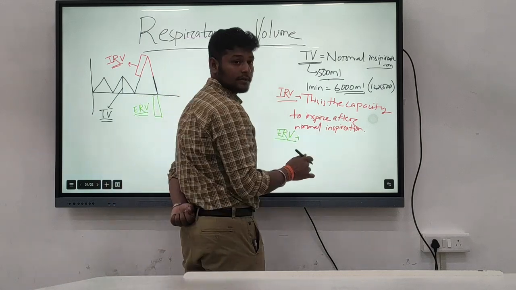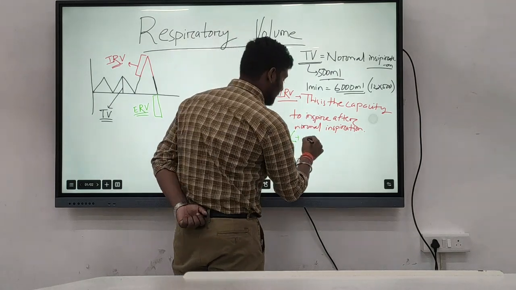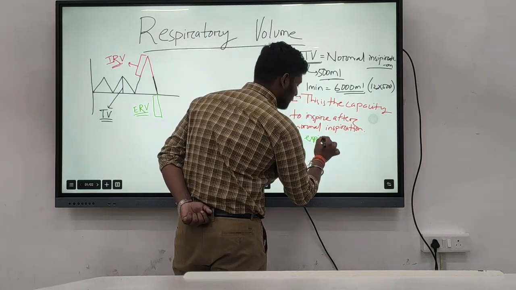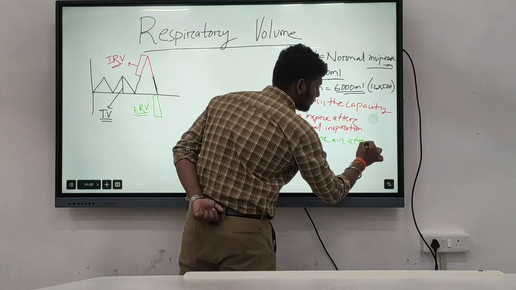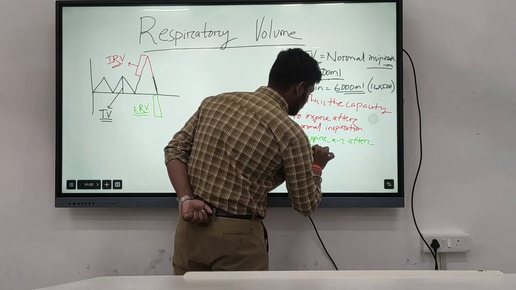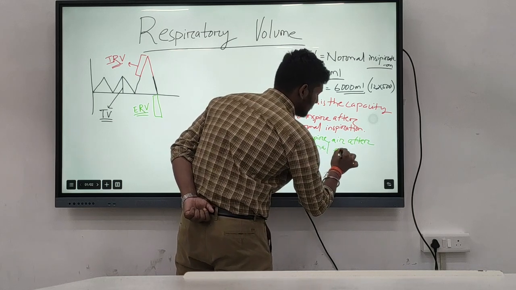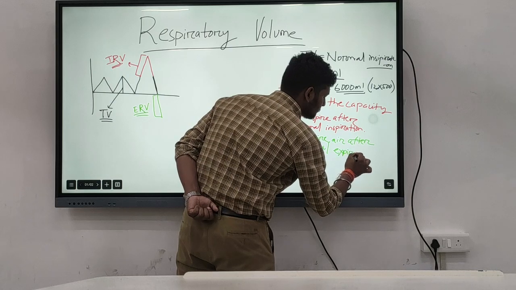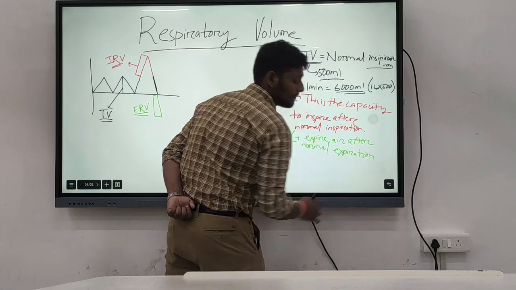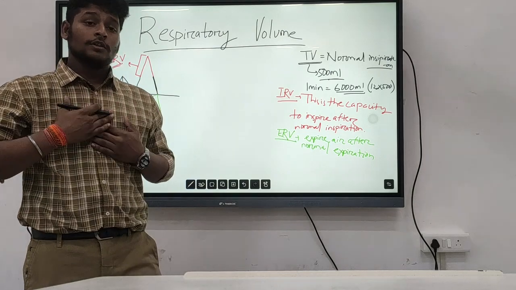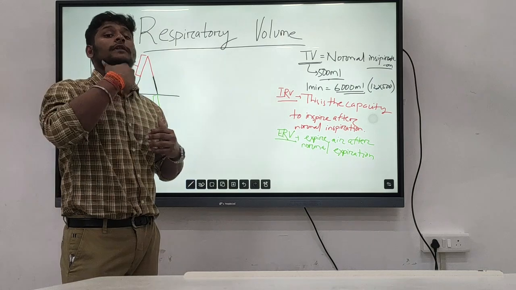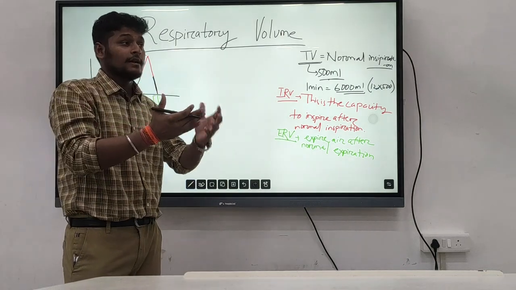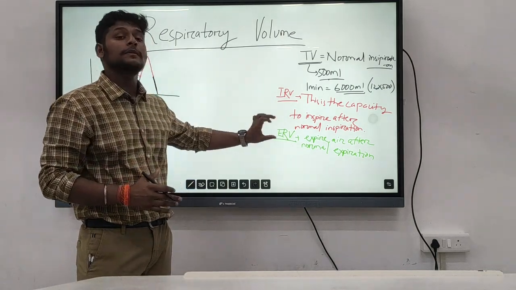This is the capacity of the lungs to expire air after normal expiration. After normal expiration, the amount of air that is moving from our lungs to the outside environment is known as the expiratory reserve volume.